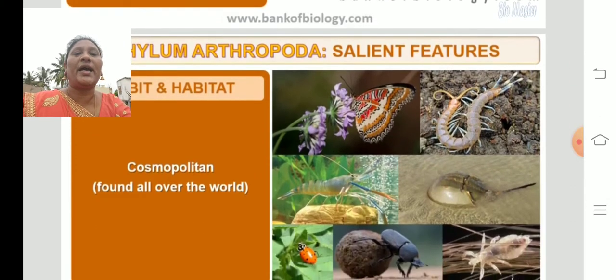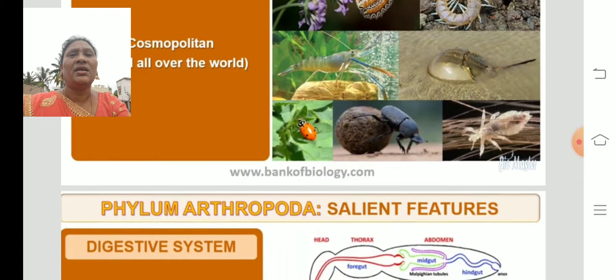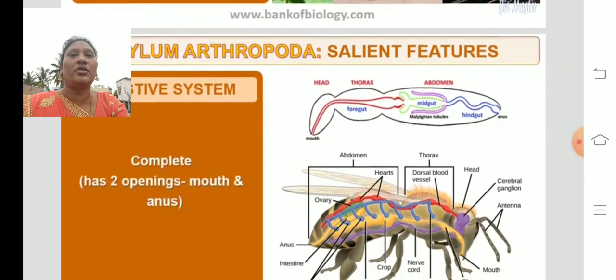And the habit and habitat: cosmopolitan, that means found all over the world. They don't have a particular habitat; we can find them in the air, on land, in the water, wherever we look, all over the world. So they are called cosmopolitans.